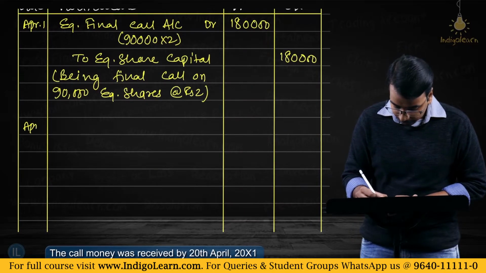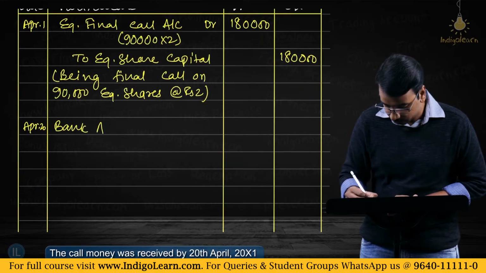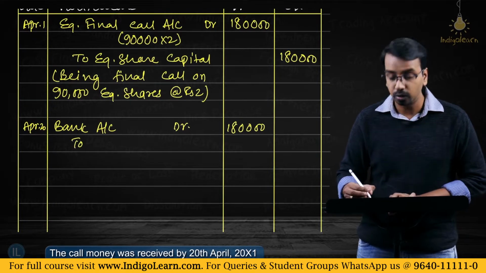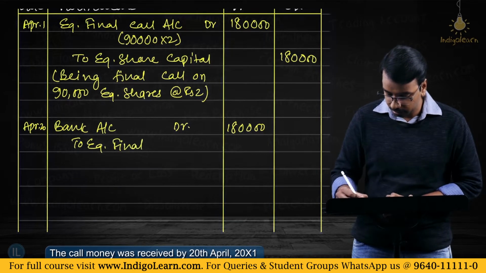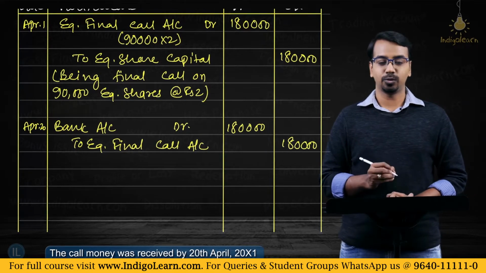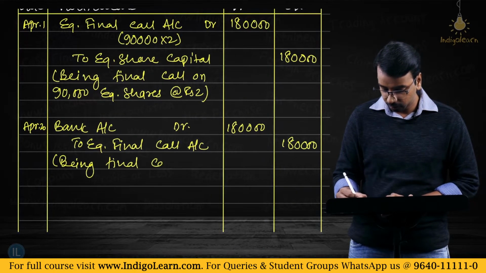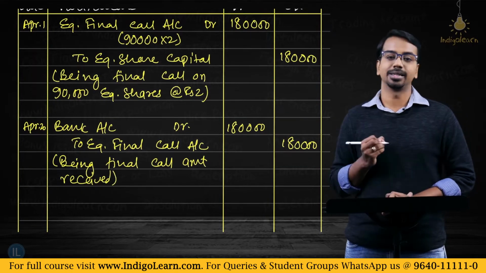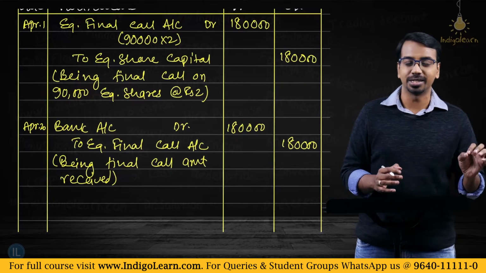So, on April 20th, bank account debit 1,80,000, to equity final call account 1,80,000, being final call amount received. Now, after the final call amount has been received, we have 90,000 fully paid up shares